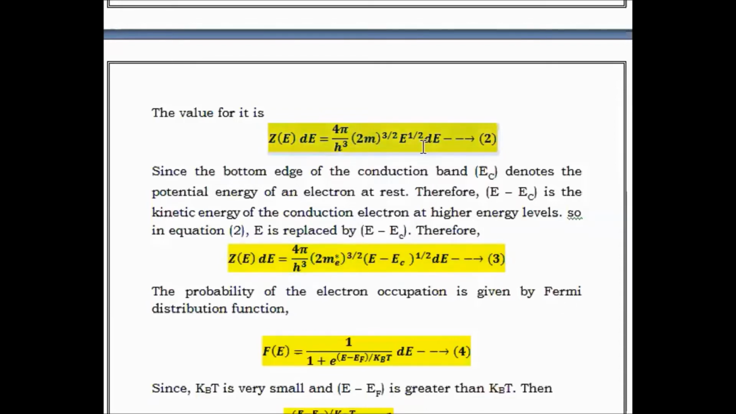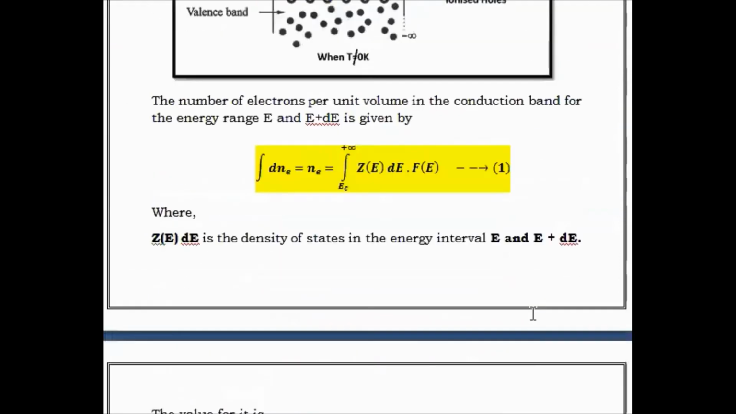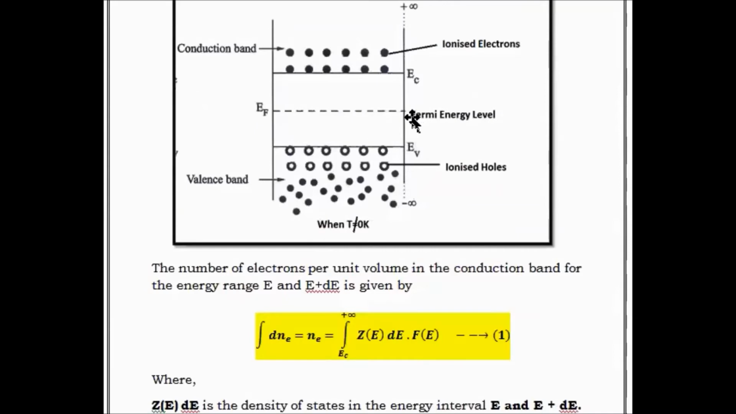The first change from equation number 2 is that we are modifying the term m. m becomes me*. Then the value of E is also changed. Here the value of E is changed to E minus Ec. So this Fermi energy level is nothing but we can consider this as E minus Ec, from bottom to the up.